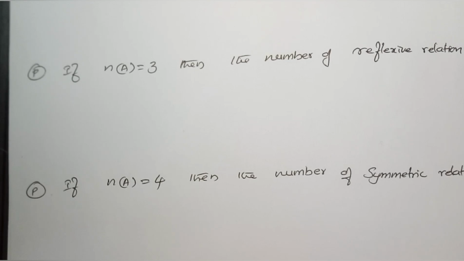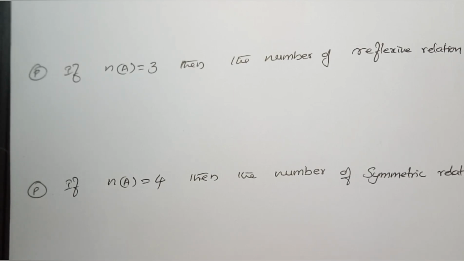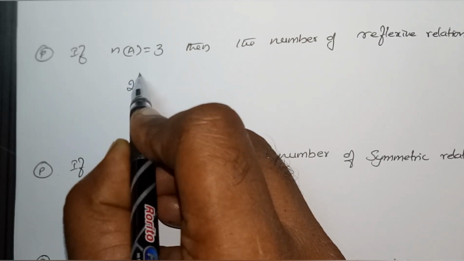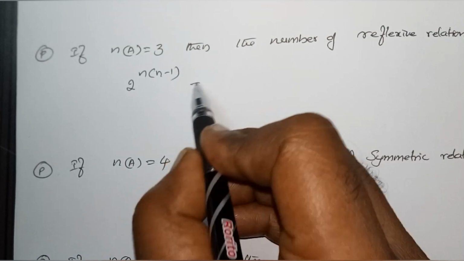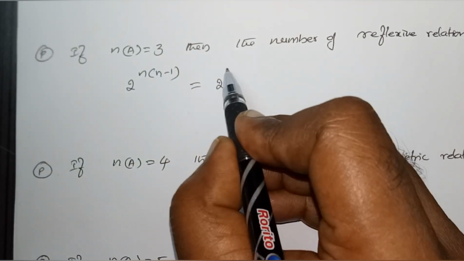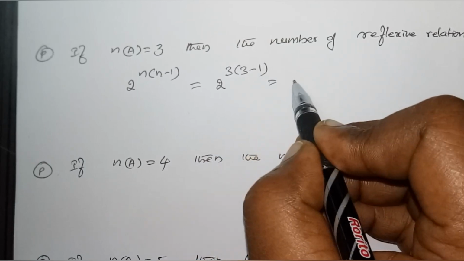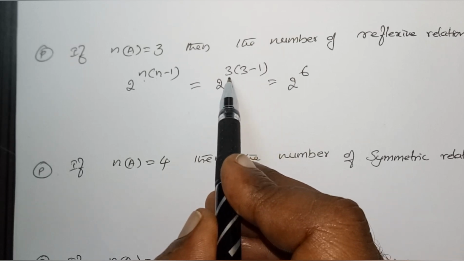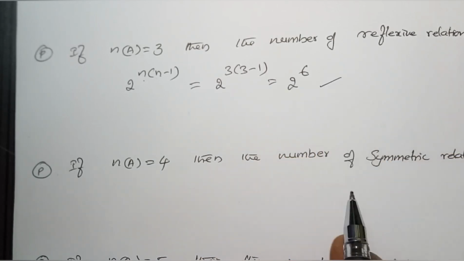If n(A) = 3, the number of reflexive relations is? The number of relations is 2^(n²). The number of reflexive relations is 2^(n(n−1)). So the answer is 2^(3(3−1)), that is 2^6. 3 minus 1 is 2, therefore 3 into 2 is 6. That is the number of reflexive relations.